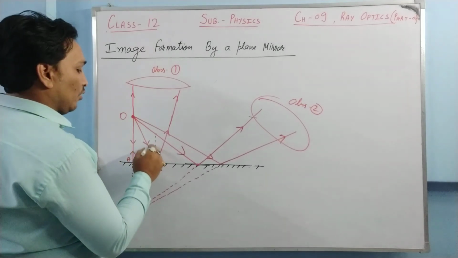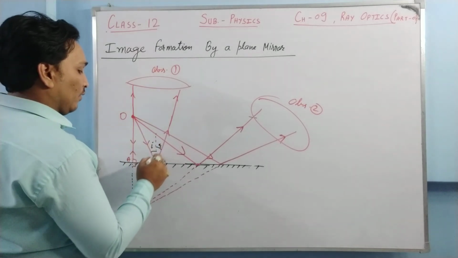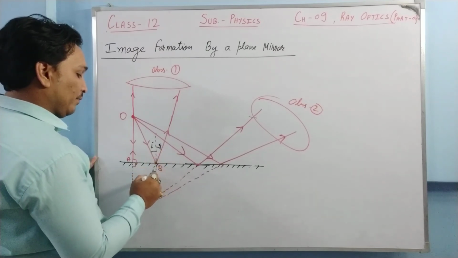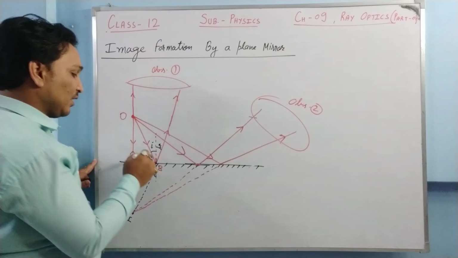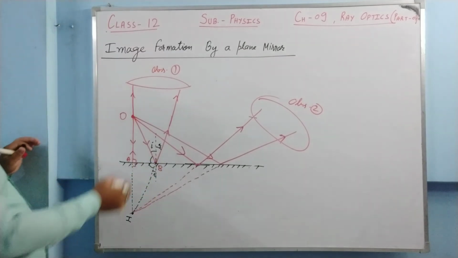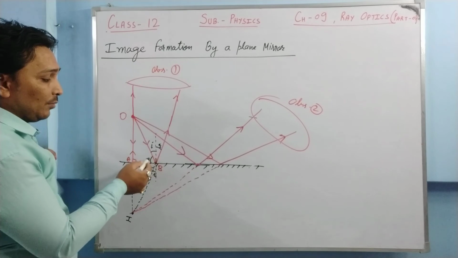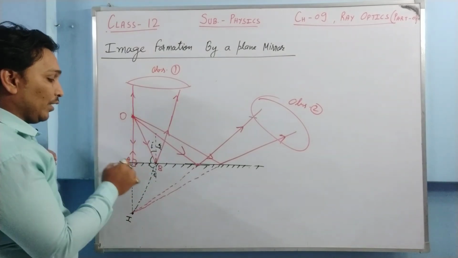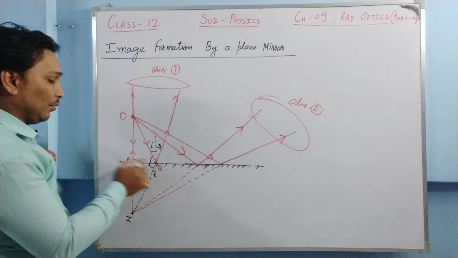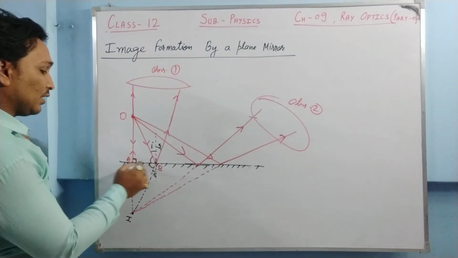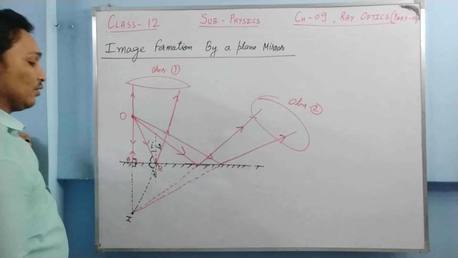Say this is called your angle of incidence I, this is called your angle of reflection R. We extend the normal, so this will be R. This angle is going to be 90 minus I, this angle is going to be 90 minus R. And if I and R are equal, 90 minus I and 90 minus R will be equal. So these two triangles OAB and IAB are congruent to each other. One angle equal, this side is common, and this angle and this angle are also equal.